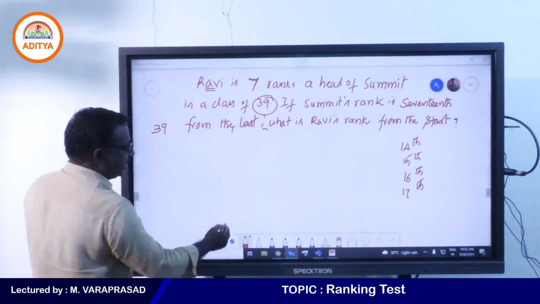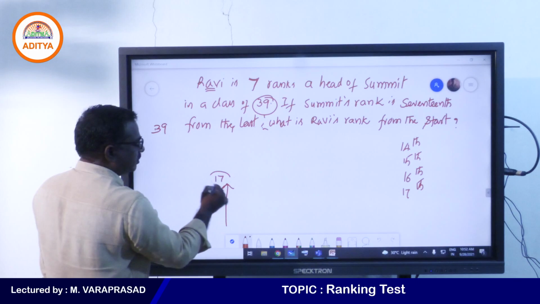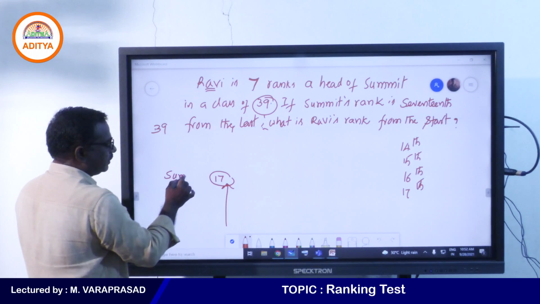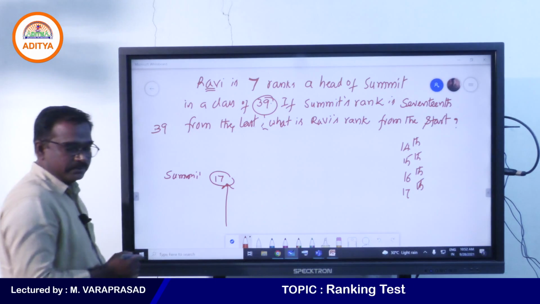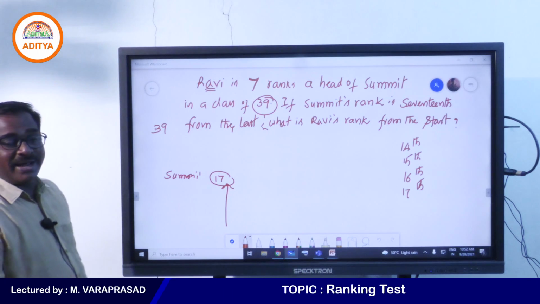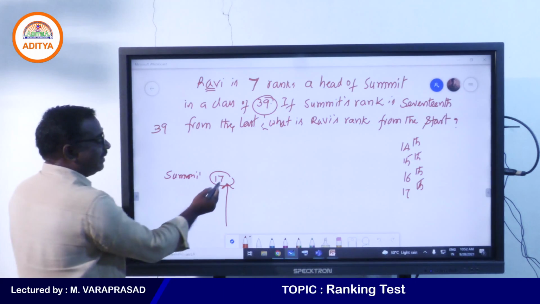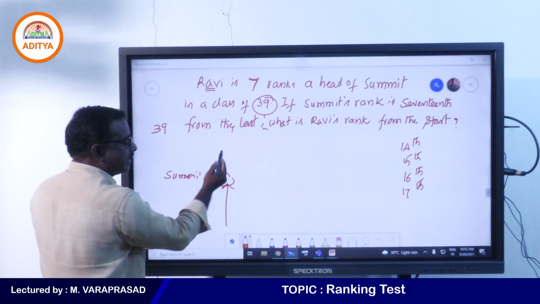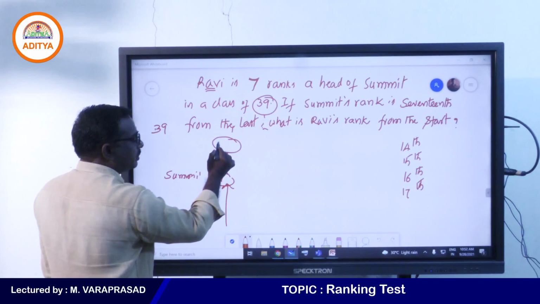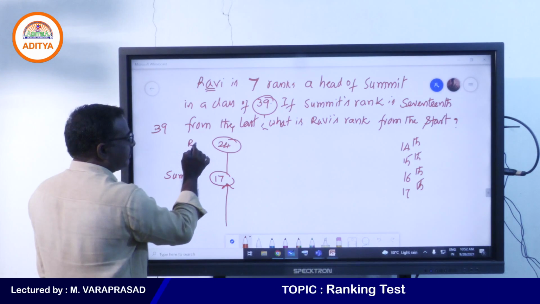Samit is 17th from the last. This is called Samit. Ravi is 7 ranks above Samit, so 17 plus 7, that is 24th rank is Ravi.